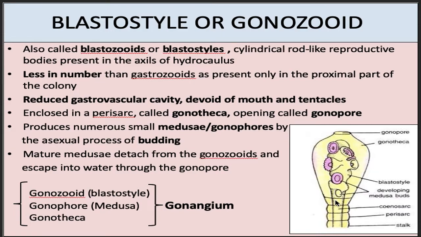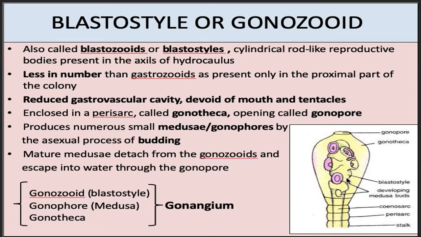The gonozooids, they are exclusively reproductive in function. They do not feed as they do not have mouth or tentacles. But the perisarc around blastostyle, it surely has an opening outside which is known as gonopore. So please do not confuse gonopore as mouth of blastostyle. This is not mouth of blastostyle. This is opening of perisarc around blastostyle, which is also known as gonotheca. Blastostyle itself does not have any mouth or tentacles.